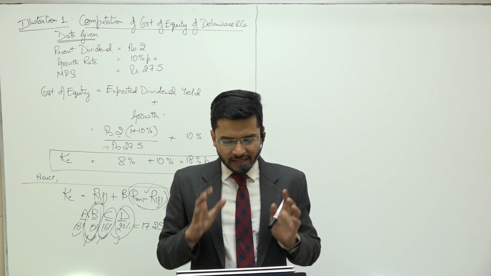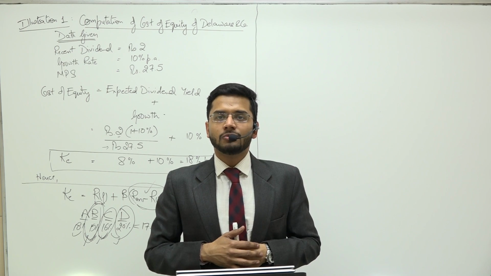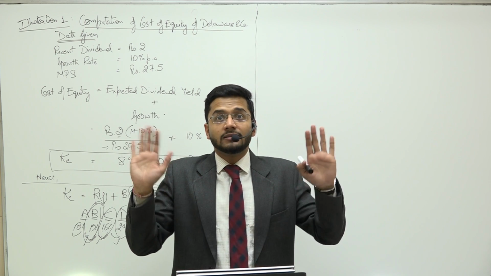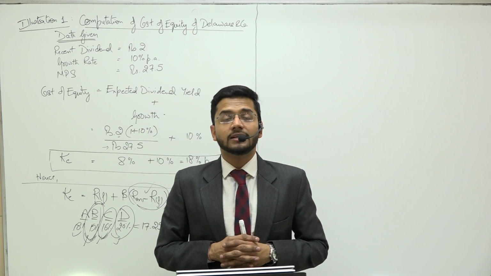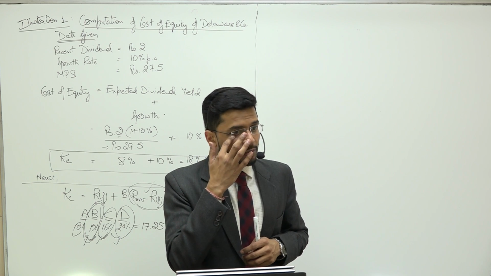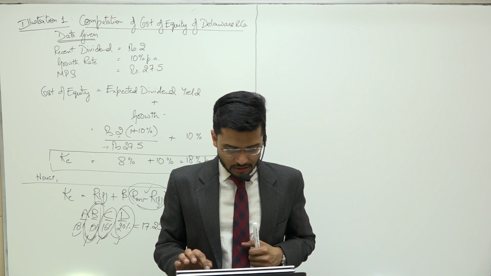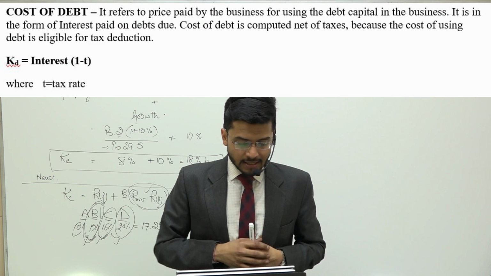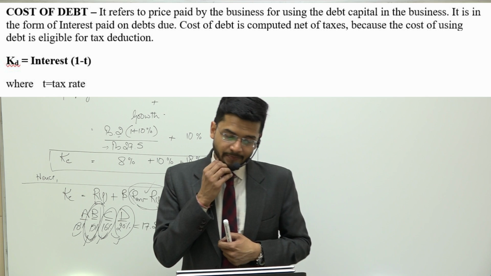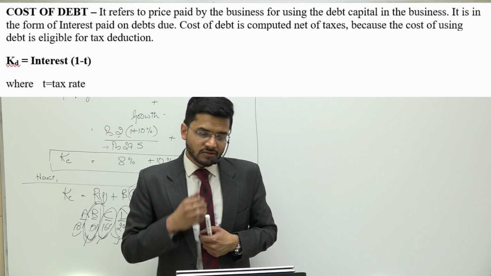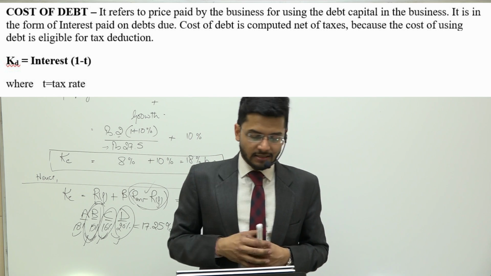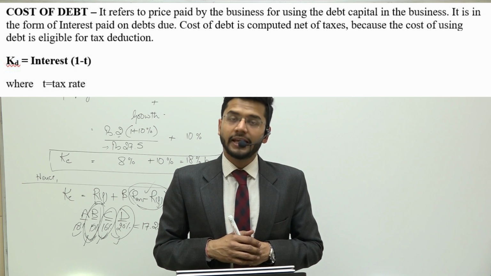So cost of debt is always calculated net of tax. Cost of equity is not calculated net of tax, because cost of equity is always gross of tax, because equity payments are not eligible for tax deductions. The formula which we use is KD is equal to interest into 1 minus T, where T is the tax rate. So that is the formula for KD.